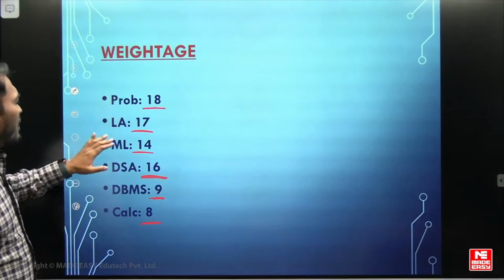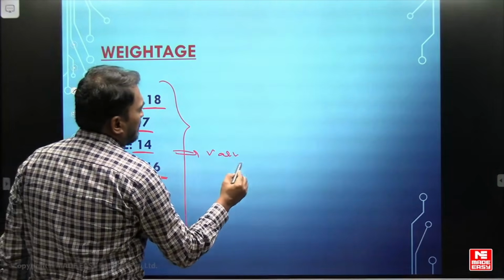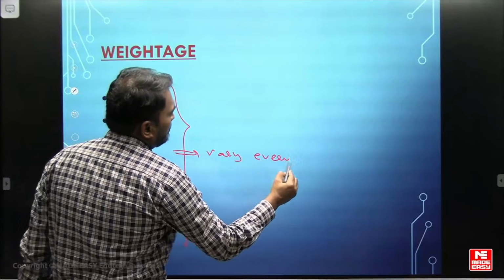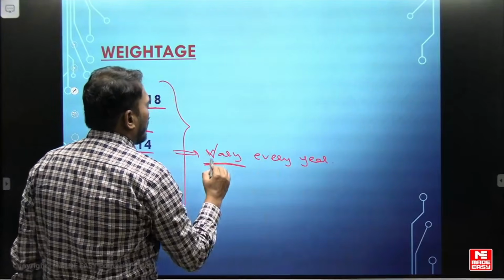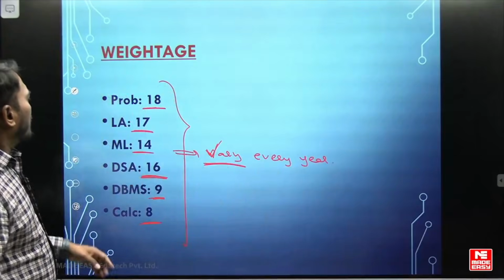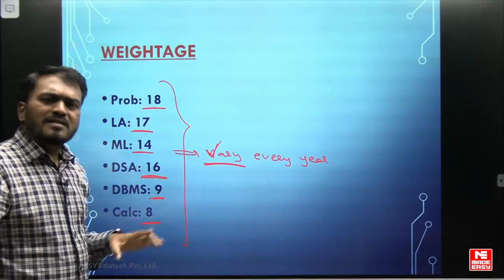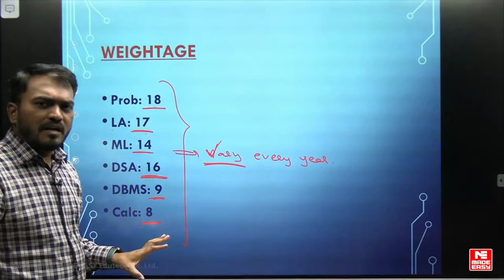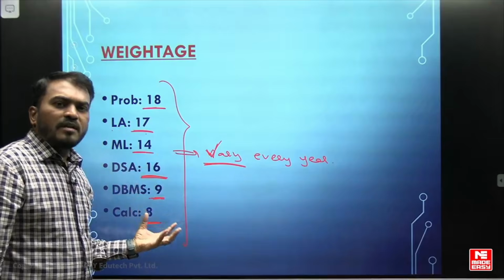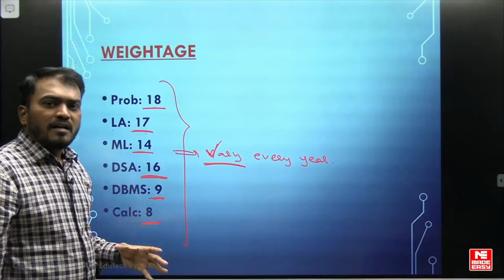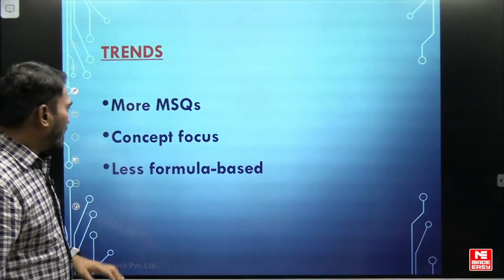Remember, whatever the marks, this will vary every year. It is not compulsory that every year you will get 18 marks from probability or 17 marks from linear algebra. That is not fixed. This will change every year; I have given the distribution of marks just for information and as an idea.